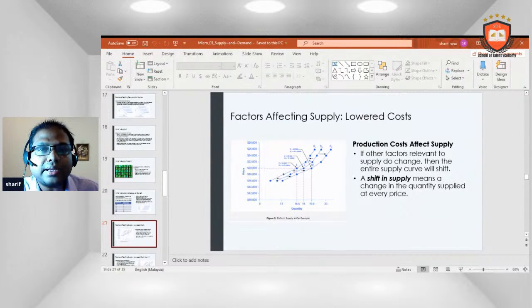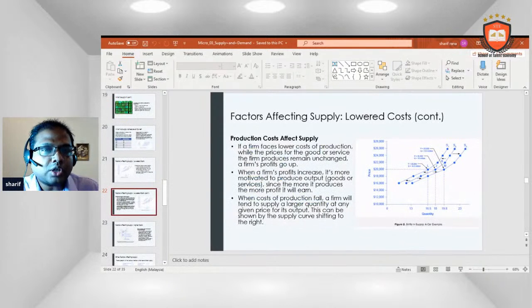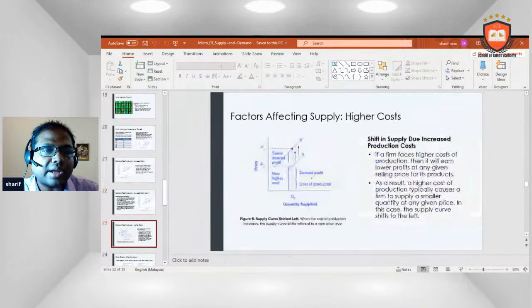Production cost affects supply. If other factors relevant to supply change, then the entire supply curve will shift. A shift in supply means a change in the quantity supplied at every price. If a farm faces a lower cost of production while the price for the good or service the farm produces remains unchanged, the farm's profit goes up. When a farm's profit increases, it is more motivated to produce output, since the more it produces, the more profit it will earn. When the cost of production falls, a farm will tend to supply a larger quantity at any given price for its output. That can be shown by the supply curve shifting to the right.